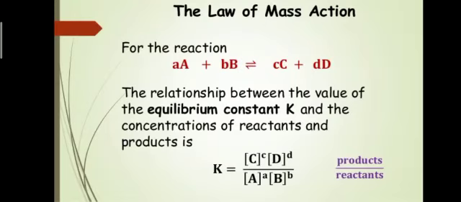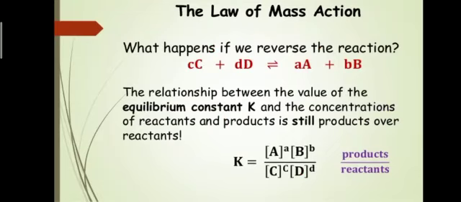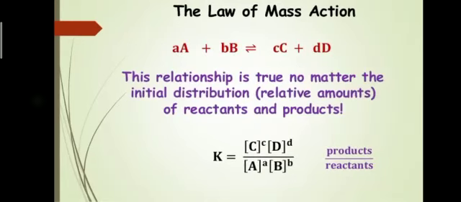So C and D are the products and A and B are the reactants in the equilibrium constant equation. In case of reverse reaction, the products become reactants, that is C plus D will give us A plus B. Here A plus B are the products and C plus D are the reactants. The equilibrium constant equation will be the same, that is products by reactants.